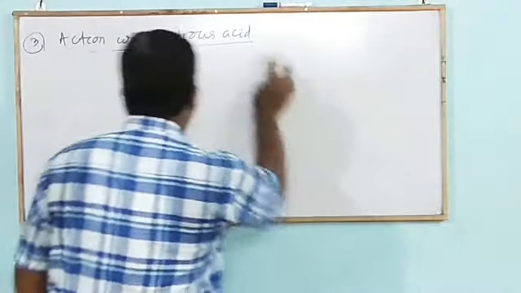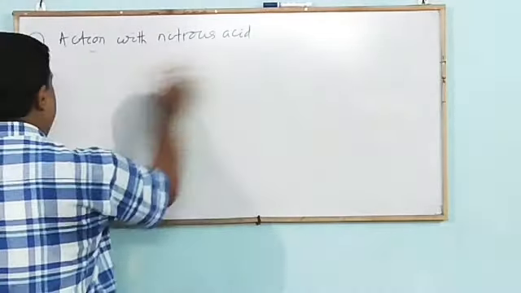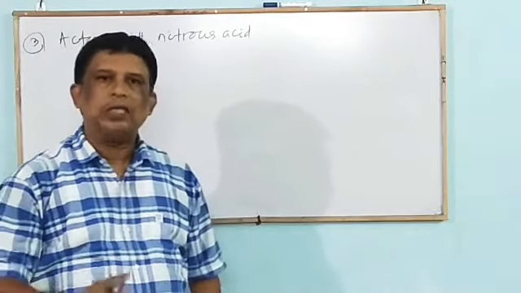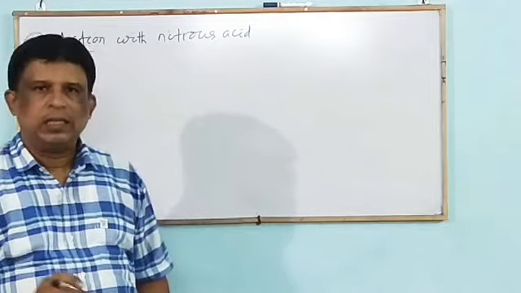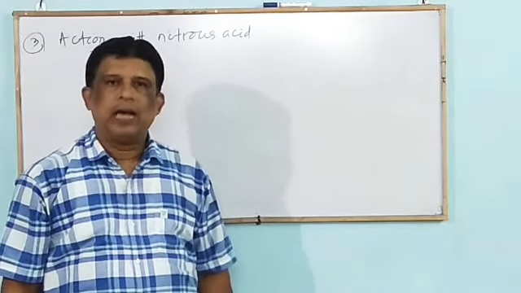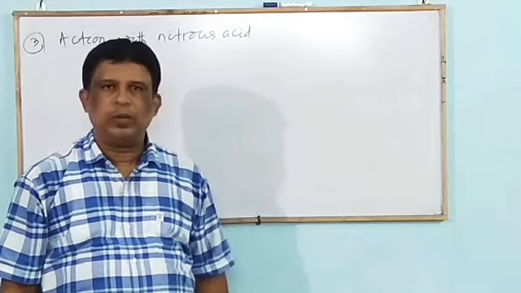When aniline reacts with nitrous acid at ice cold temperature, that is 0 to 5 degrees centigrade, then benzene diazonium chloride is formed.